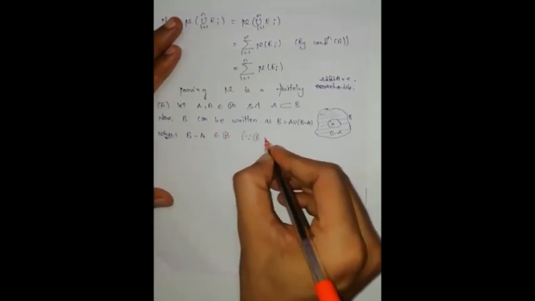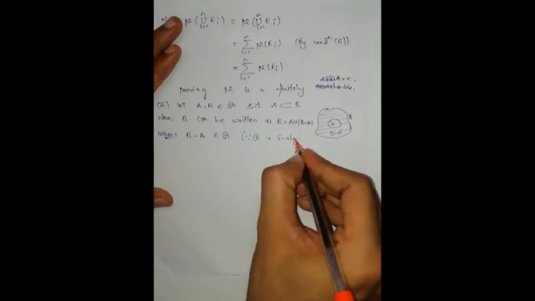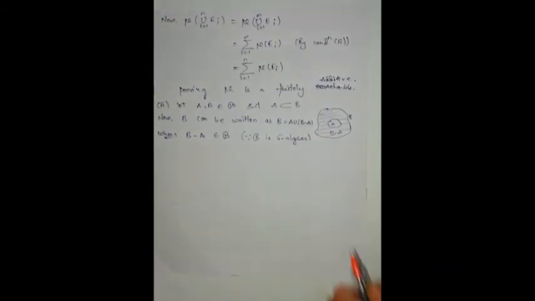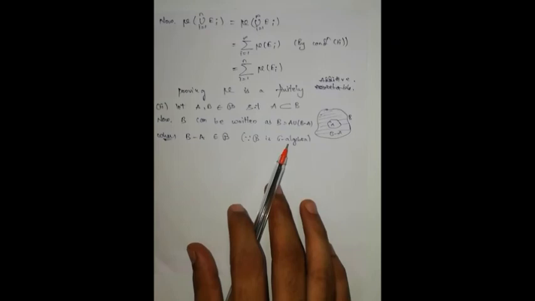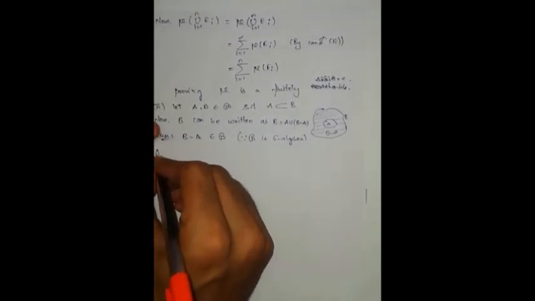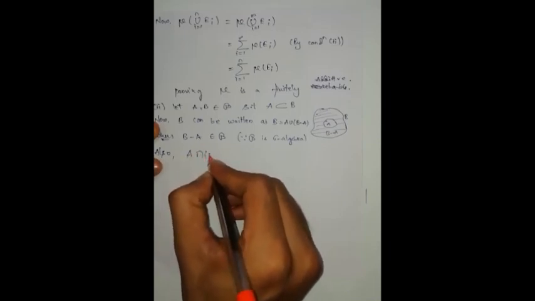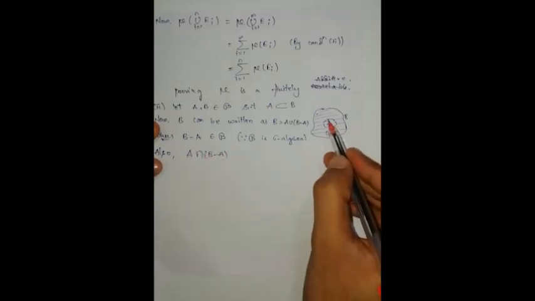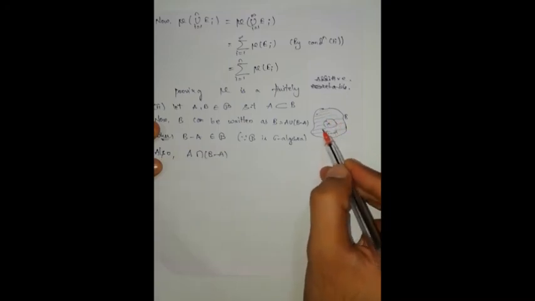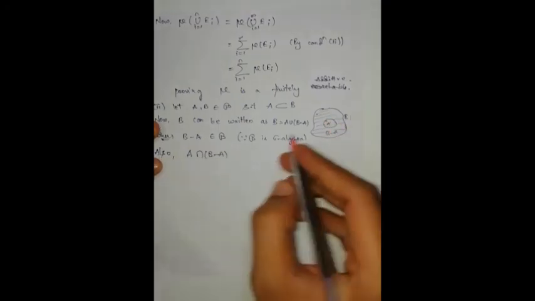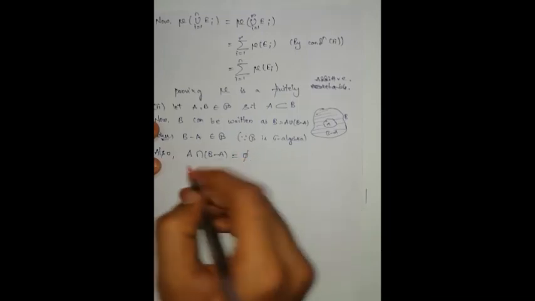Why? Since script B is a sigma algebra. Since it is a sigma algebra, from the properties of sigma algebra that we have learned in the second semester, the difference of two elements of script B again belongs to script B. Also, A intersection (B minus A). What is the intersection of this set and this shaded part? It is empty. Therefore, they both are pairwise disjoint.